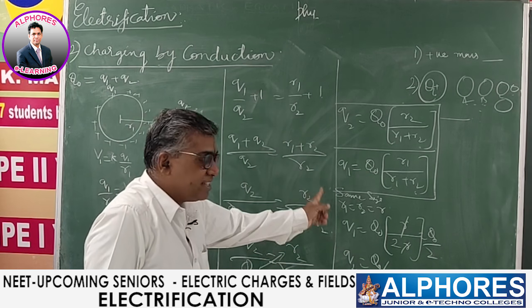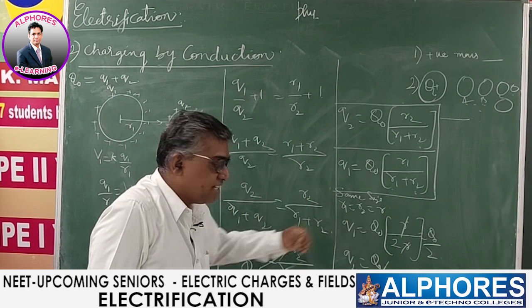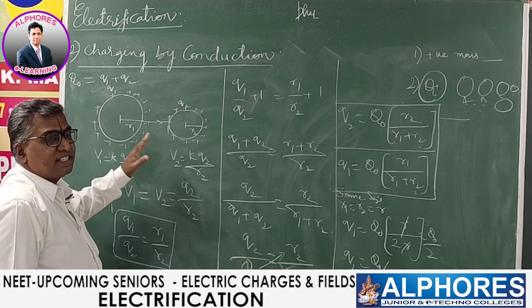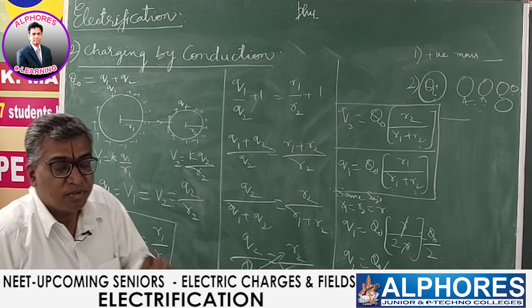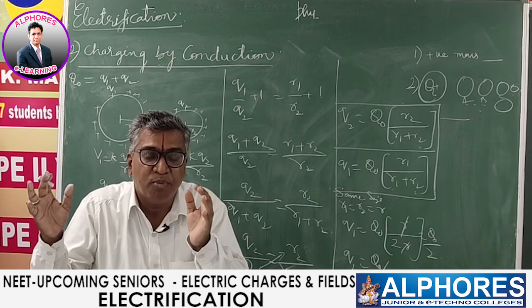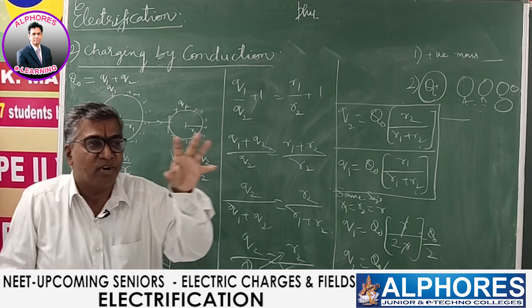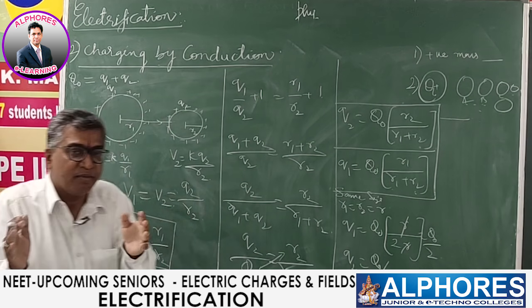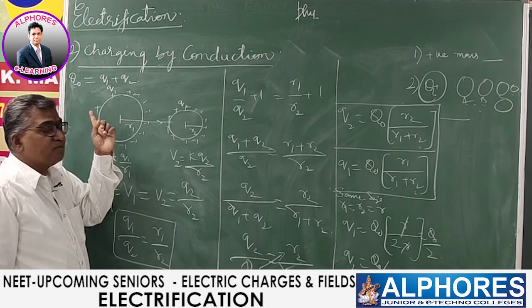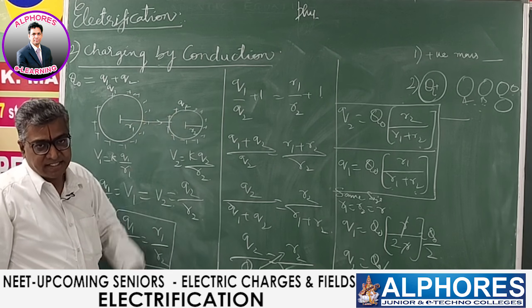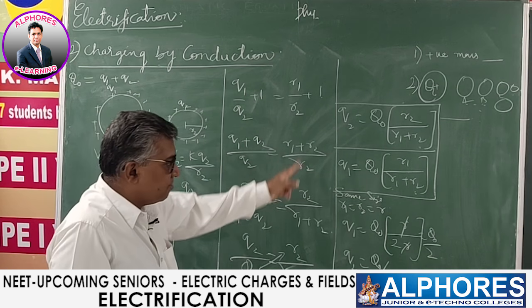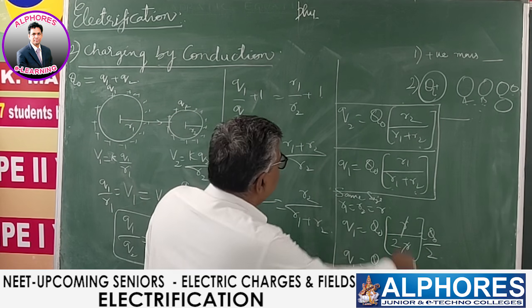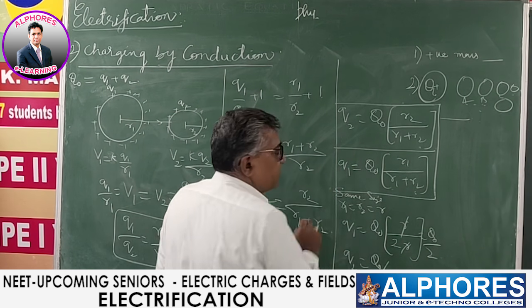If both are of the same size, charge is shared equally. If both are of different size, charge is shared according to their size. So please note, bigger in size, more charge; smaller in size, less charge. A sphere with more radius gets more charge, and less radius gets less charge. That way, charge is shared between them. Now this is for different radius, and this is for same radius.